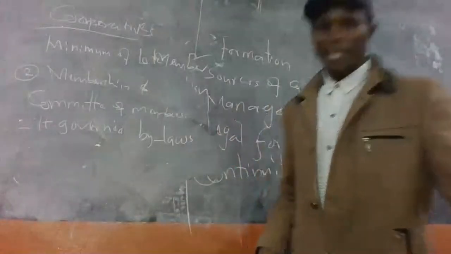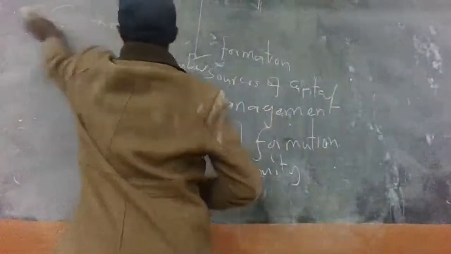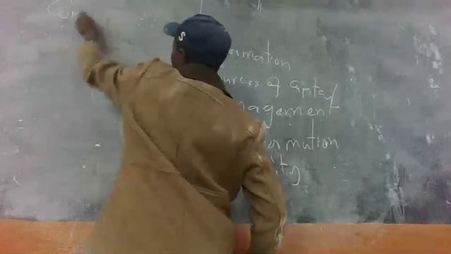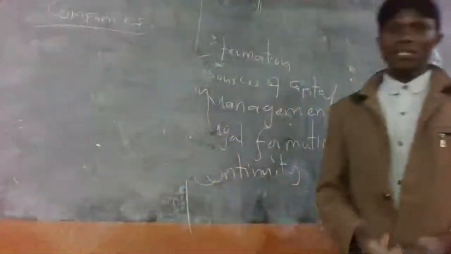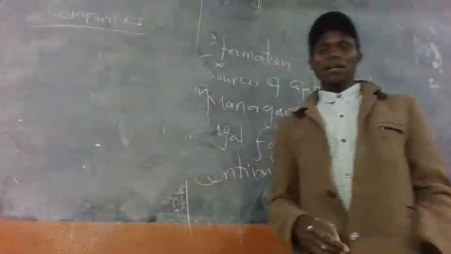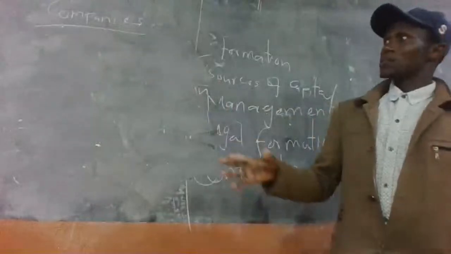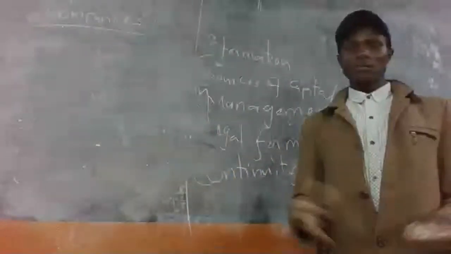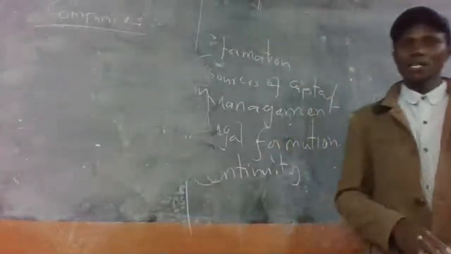Then we want to look at another form of business unit, which is known as companies, where we have public companies and private companies. Examples of public companies are KCB Bank and Kenya Power. Examples of private companies are those owned by individuals, like Equity Bank.